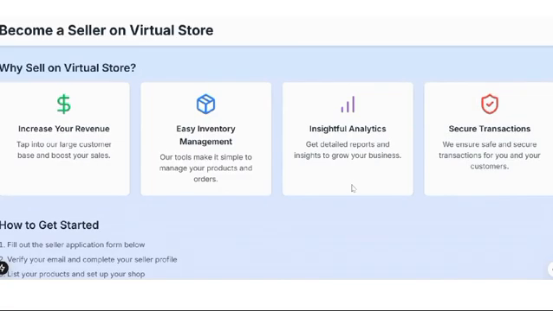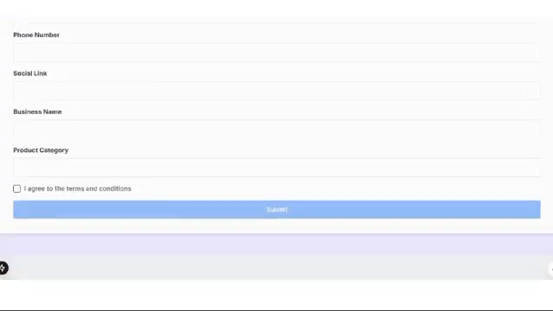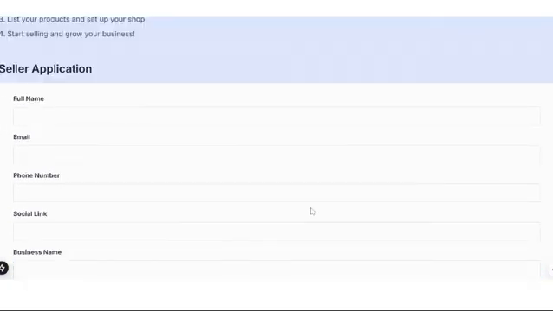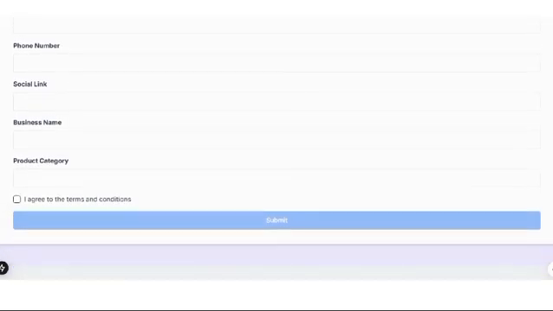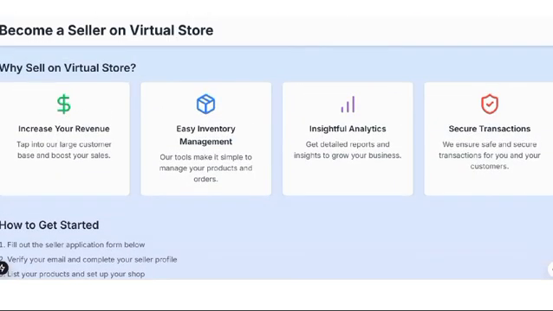Yeah, this is the seller page. So when the user fills the form and submits it, the owner will get an email, and after confirmation, the owner will send an email to the user with his login credentials. And when the user logs in with his seller credentials, he can add products of his choice. So let me just walk through that also.